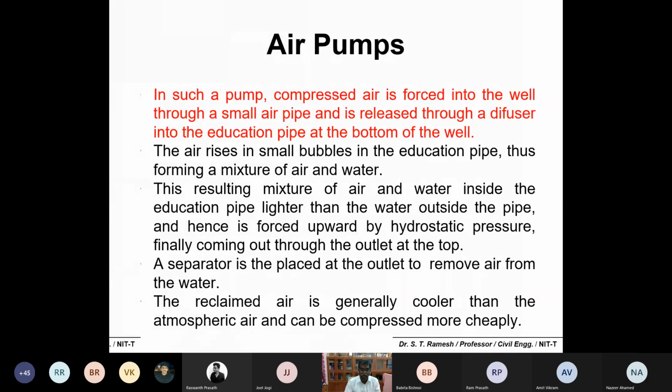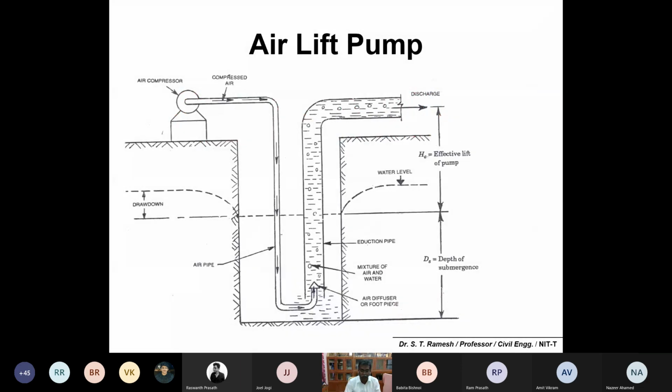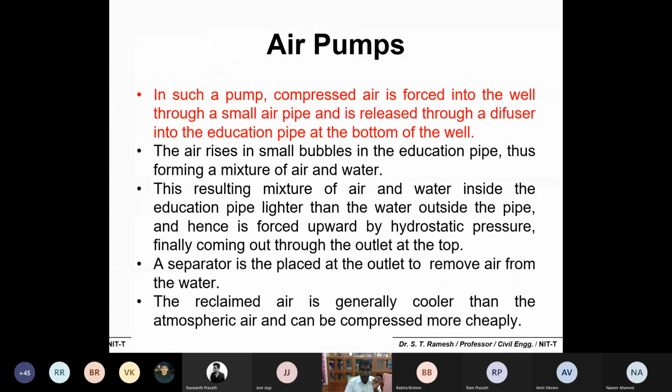The last one is the air pump. You would probably have come across it in rural areas where the water level is very low in depth, 200 feet or 300 or 400, 500 feet. Even then, if you want to pump the water, they may use airlift pumps. It's very simple. Compressed air is forced into the well through a smaller pipe and is released through a diffuser into an eductor pipe at the bottom of the well. So air rises in small bubbles in the eductor pipe, thus forming a mixture of air and water.